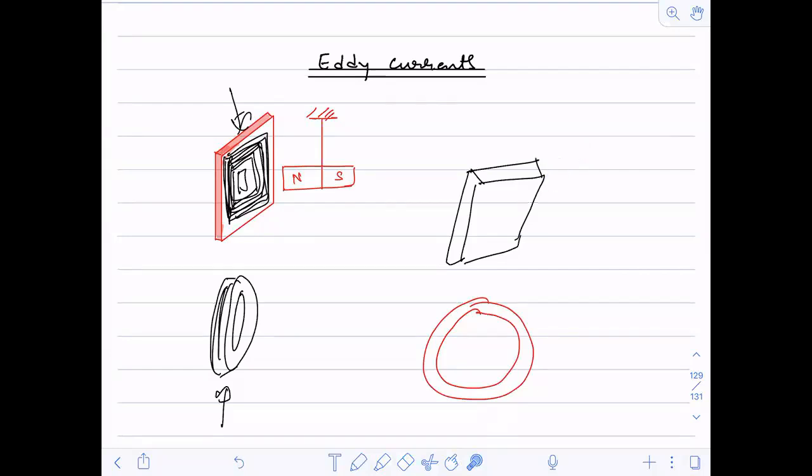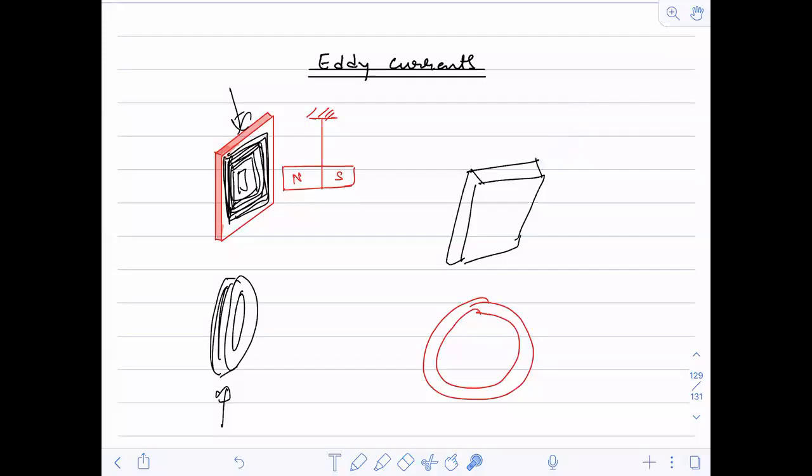Anywhere the current will move. So does the current flow anywhere, or will it follow a least resistive path? Try to answer this question. Yes, the current will follow the least resistive path. It will not follow any random path. It will try to follow the least resistive path for it.